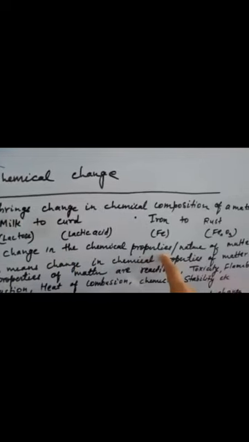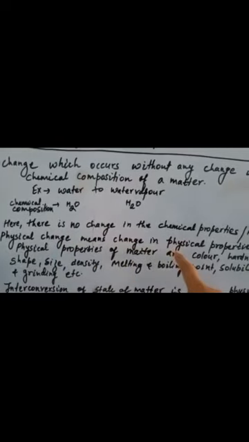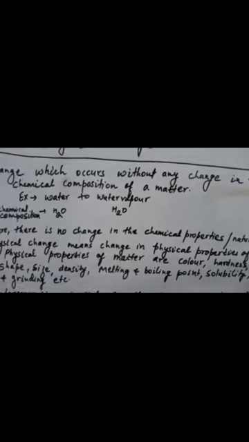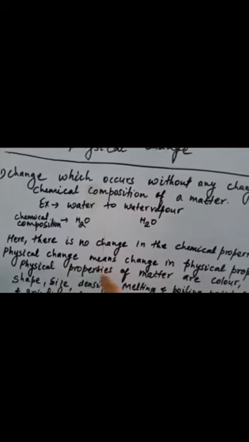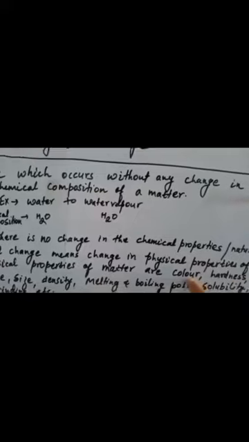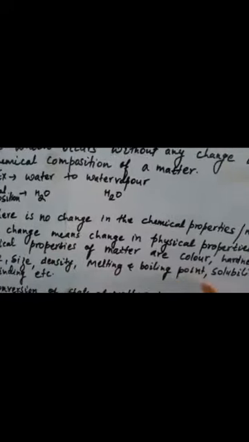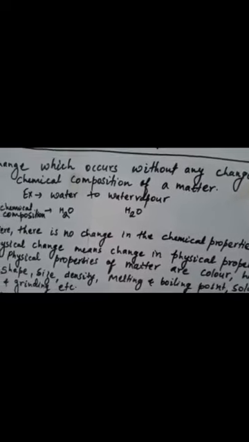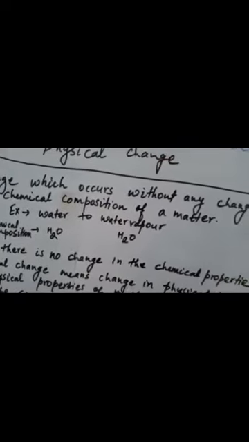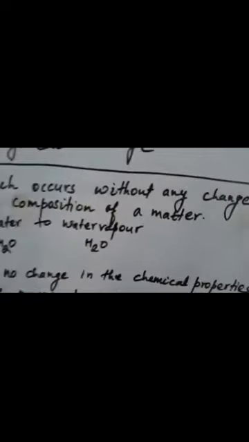But in chemical change, there is a change in the chemical property or chemical nature of matter. The third difference is, physical change means change in the physical properties of matter. So what are the physical properties of matter? Physical properties of matter are color, hardness, rigidity, shape, size, density, melting and boiling point, solubility. Even cutting and grinding come under physical change only. So physical change means change in color, hardness, rigidity, etc.